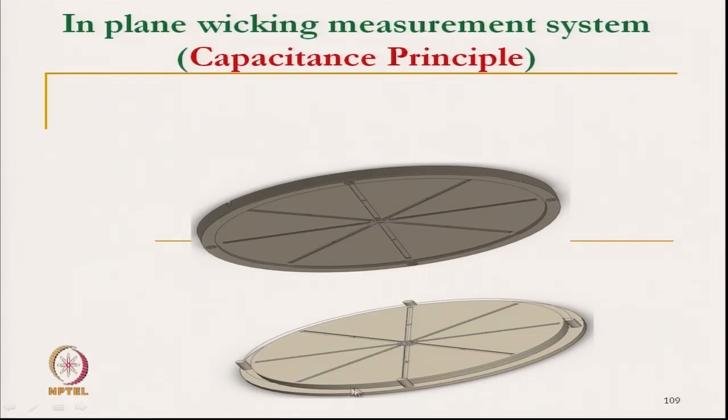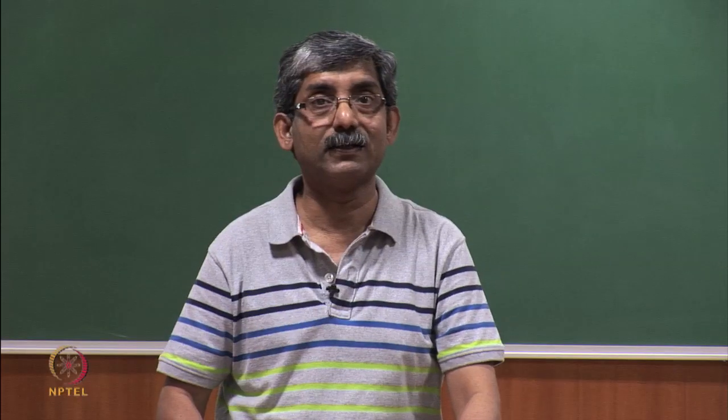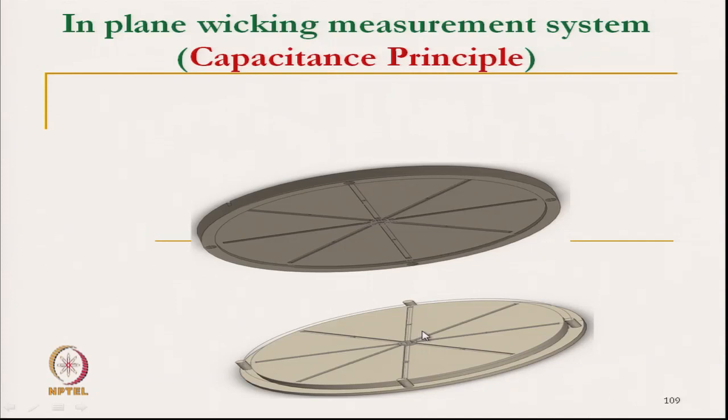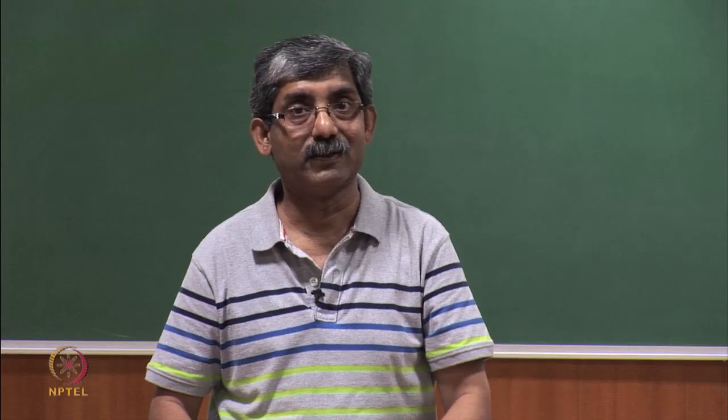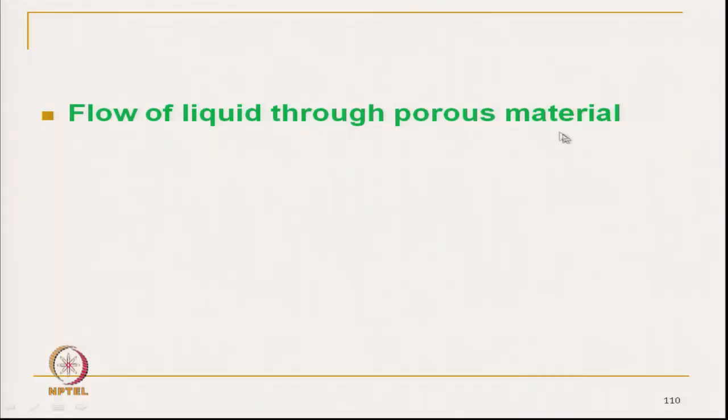So, in between, the fabric is placed. These are the plates: 1, 2, 3, 4, 5, 6, 7, 8. The direction can also be measured. Once the fabric is placed in between these plates, which are insulating material with metal strips placed on them, there will be 8 different parallel plate capacitors created.